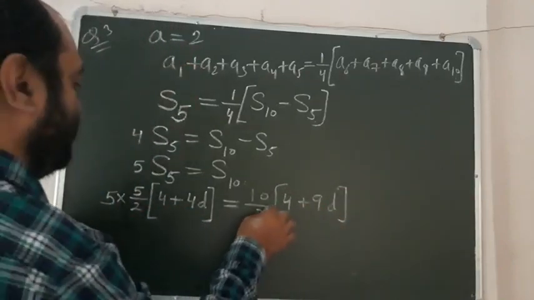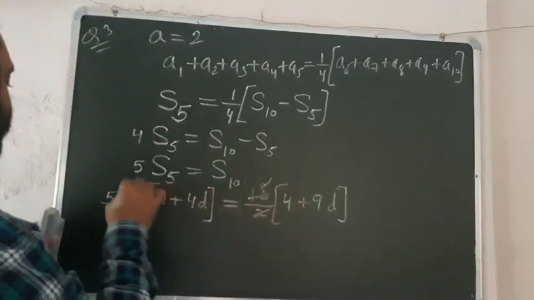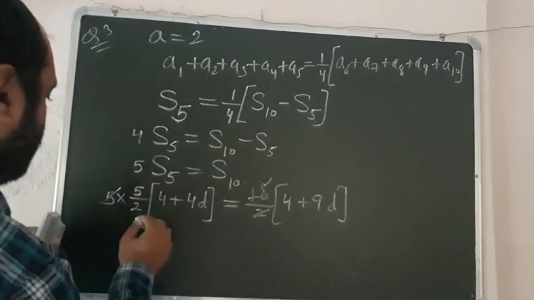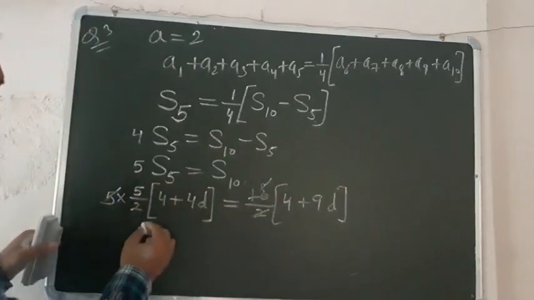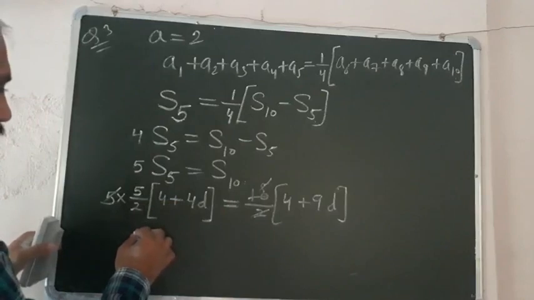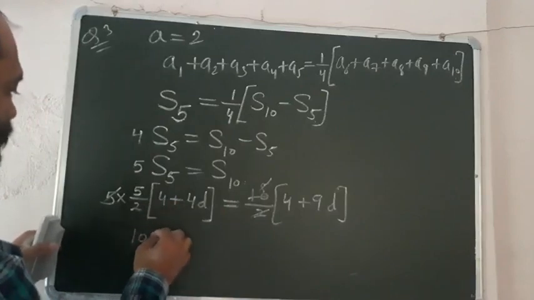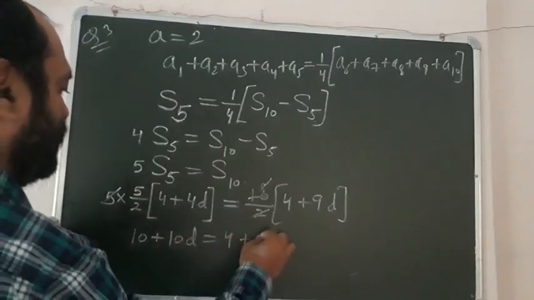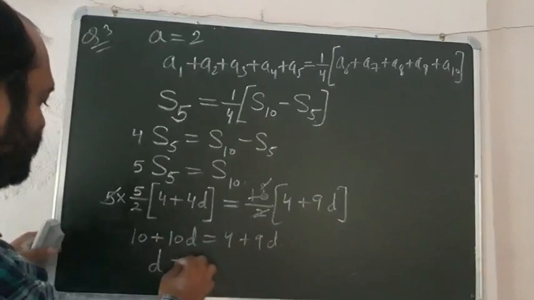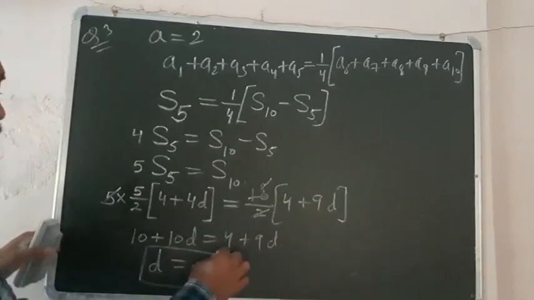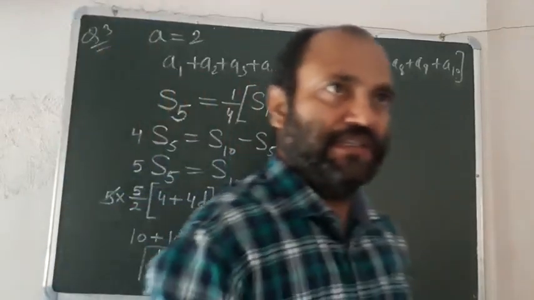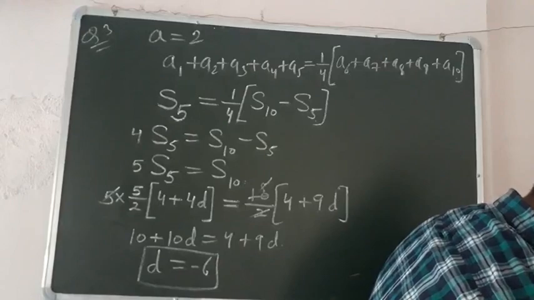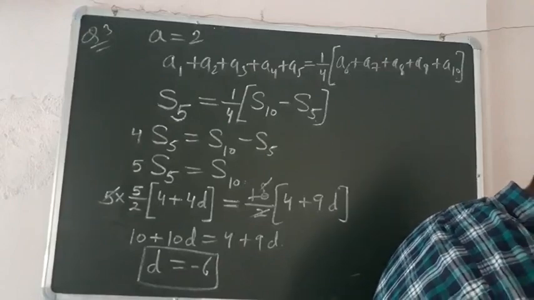When you simplify this, the 5 gets cancelled, the 5 also gets cancelled, and 2 is also common and gets cancelled. When you simplify this, you will get 10 plus 10d is equal to 4 plus 9d. So d is equal to minus 6. The value of d, beta ji, is equal to minus 6, when you simplify this, okay.